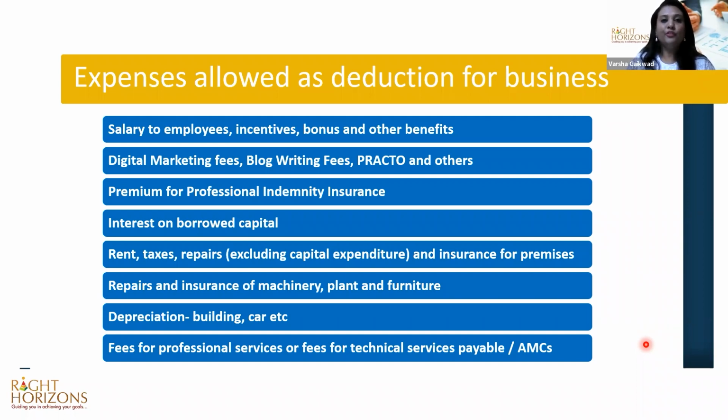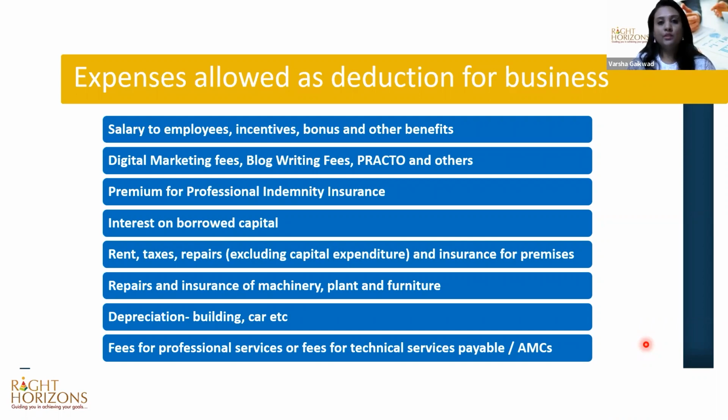Repairs and insurance of equipment, machinery, furniture, anything can be included, which are directly related to running of your practice and business, right? Depreciation is one. So building and car, if you're using them for your practice purpose, it could be a small ambulance, if you have kept an ambulance. All those are depreciating assets, right? So you can go for claiming deduction for depreciation as well.